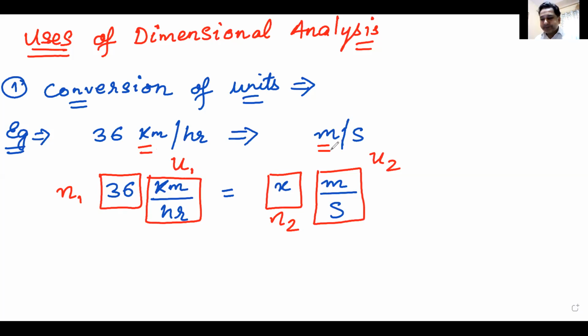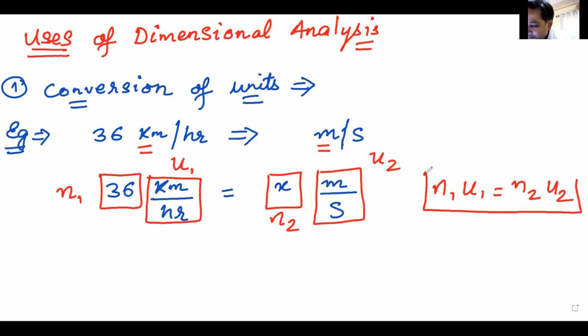N1 into U1, which is the value in first unit, is equal to N2 into U2, which is the value in the second unit. Are you getting me? Yes, Ajay, that's correct. Everyone getting me? What I have done here? N1 into U1 is equal to N2 into U2.